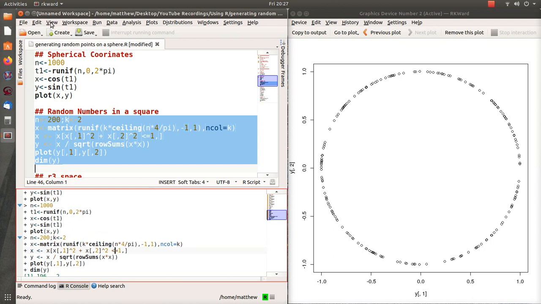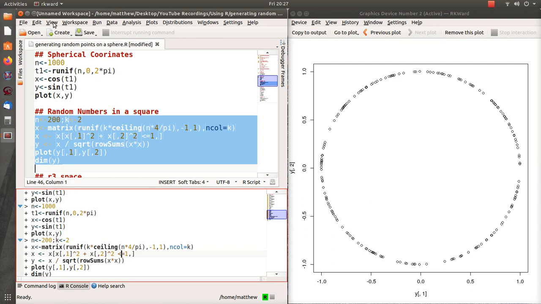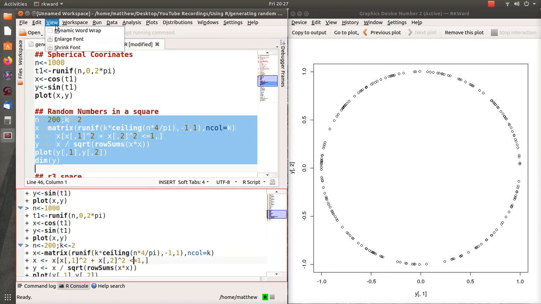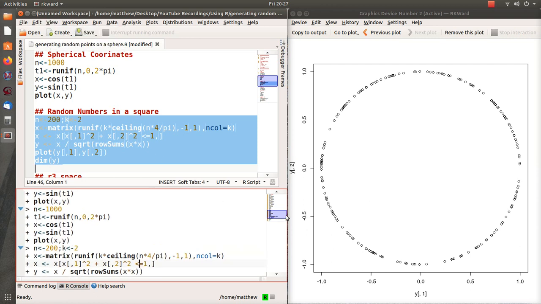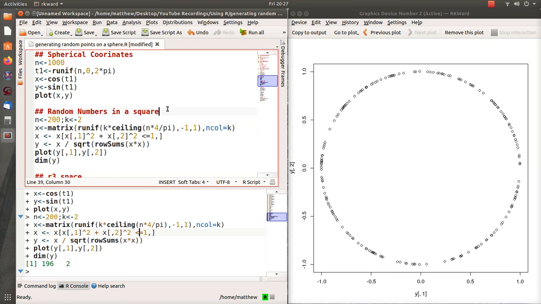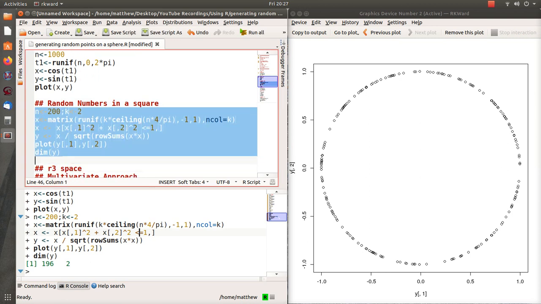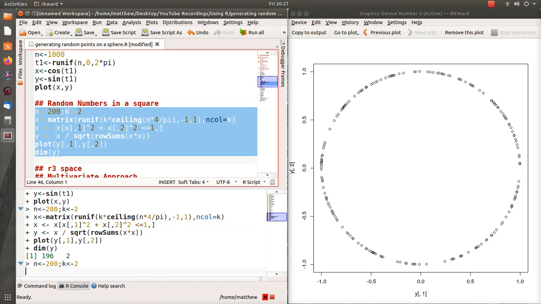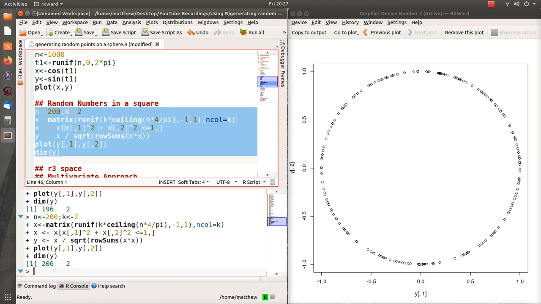So when we plot this, here's the points around the circle, and notice that the dimension is 196. So it's 196 rows by 2. So we were close to the 200 vectors. So let's do it again and see, just out of curiosity, run it again. This time we got 206 vectors, and this is just approximating based on theory.